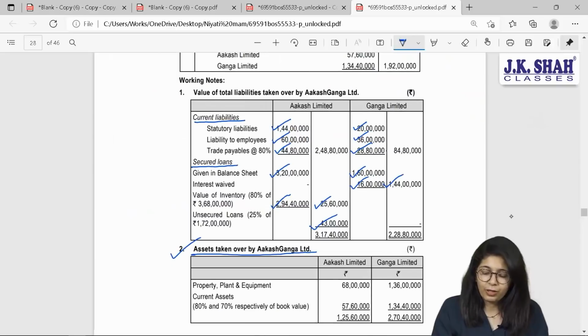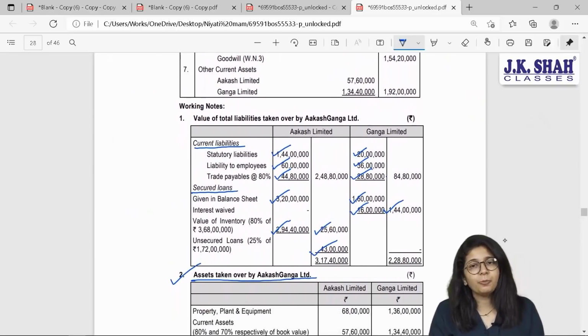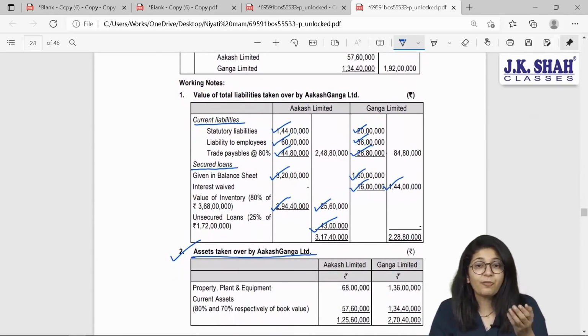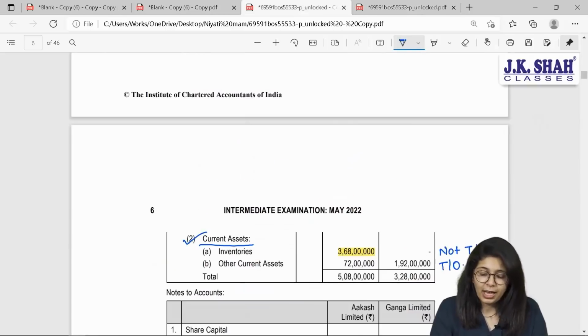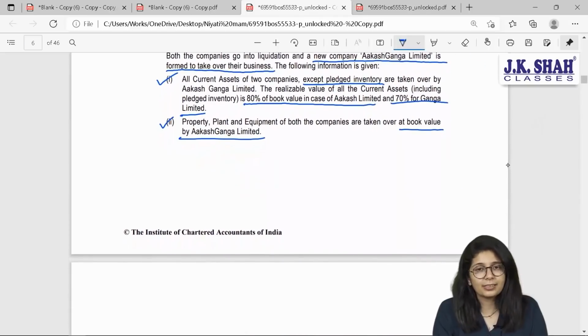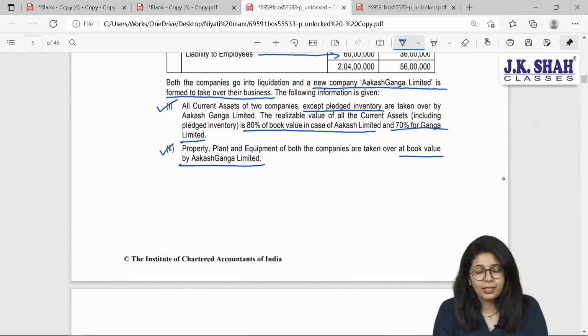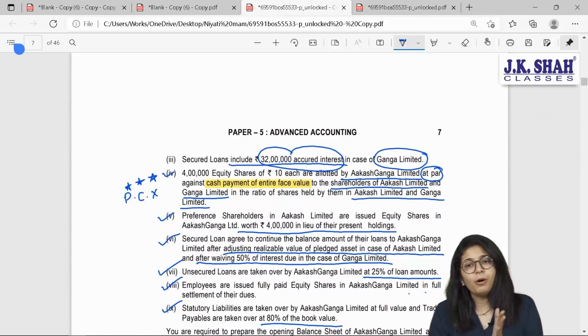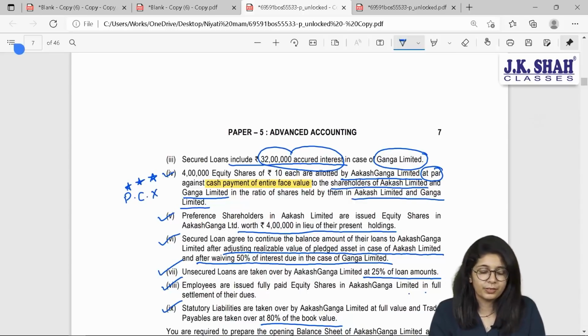In case of Akash, what is supposed to be given? To equity shares, nothing. We have to collect money from them. And to preference shares, I have to give preference share rupees 4 lakhs. Where was it given? In point number 5. What about Ganga Limited? What is to be given? Nothing, because we are going to receive money, which is said in point number 4.